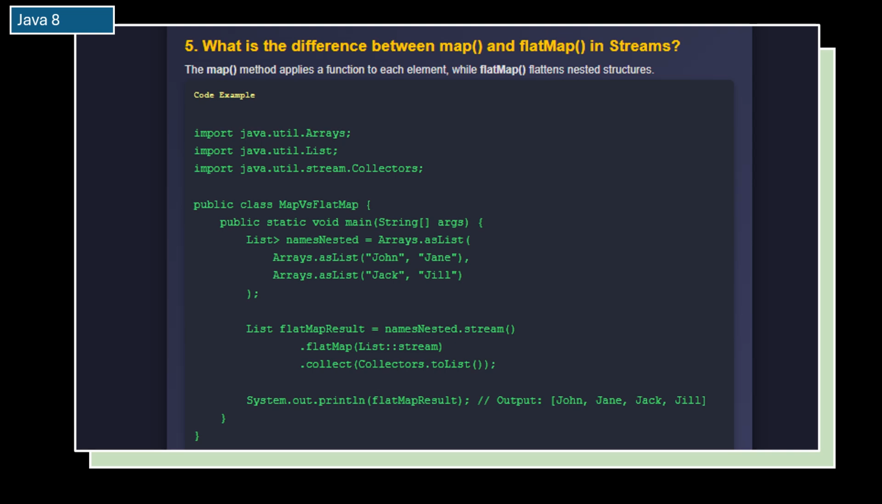For example, imagine you have a list where each element is another list of names. If you use map, you will get a stream of lists. But if you use flat map, all the names will be combined into one single list, making it easier to process. In short, map transforms elements one by one, while flat map flattens nested data into a single stream. That is it. Flat map helps simplify complex data structures, making them easier to work with in Java streams.